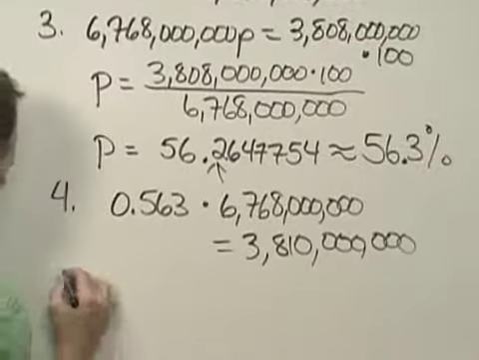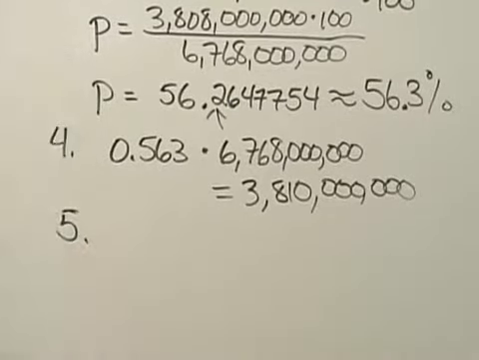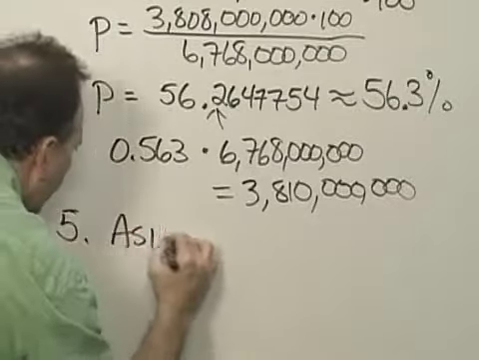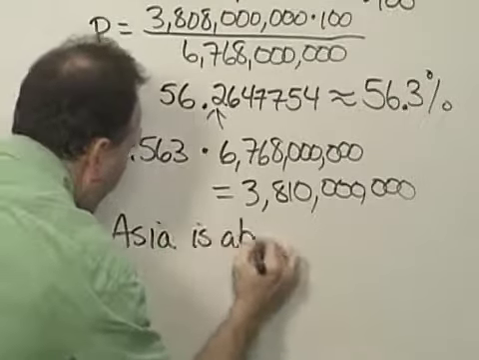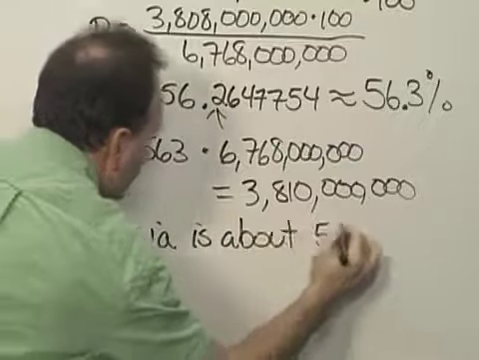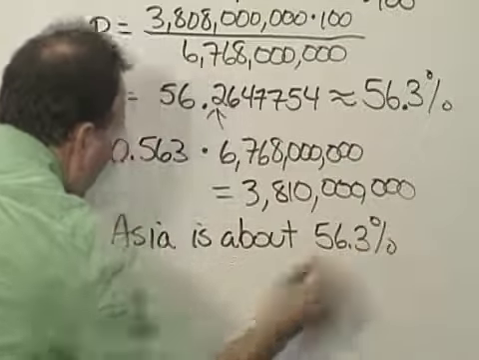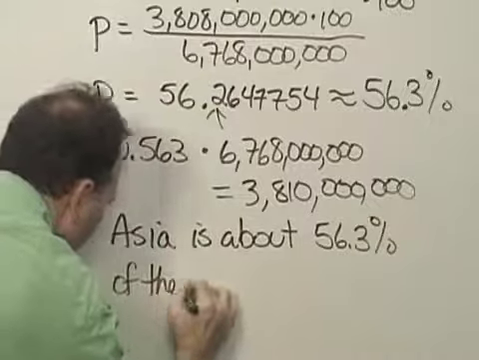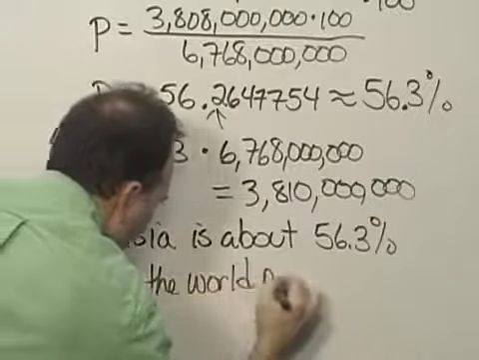And so step 5, which is to state the answer, is that Asia is about 56.3% of the world population.